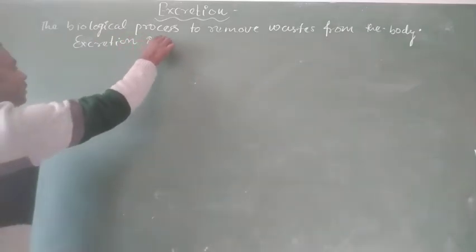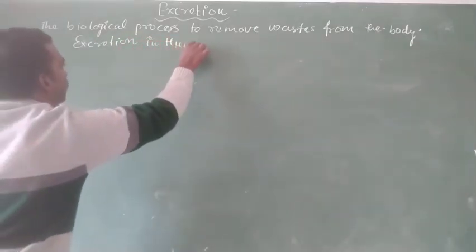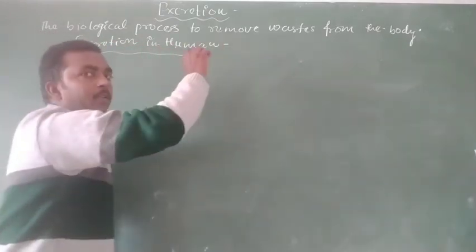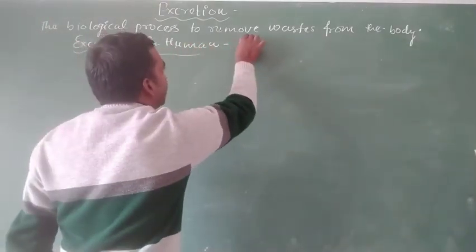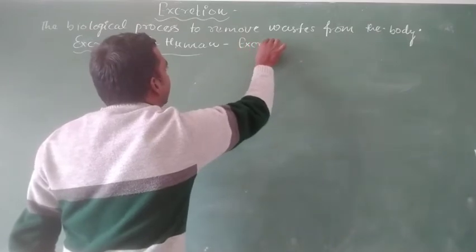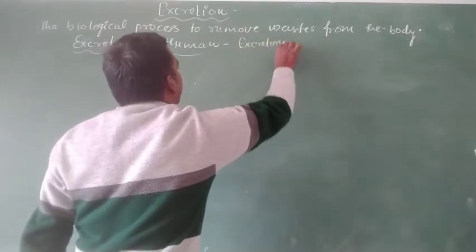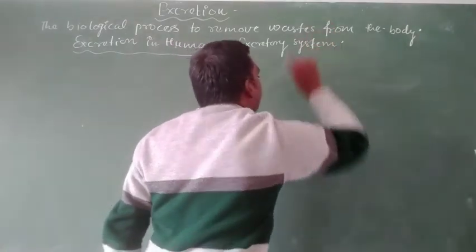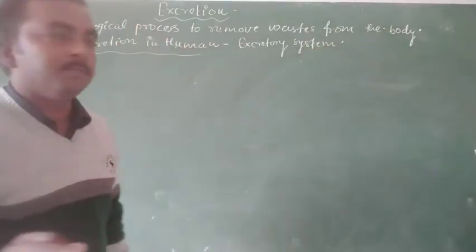Excretion in human. In human beings there is a system known as the excretory system for the removal of waste material.